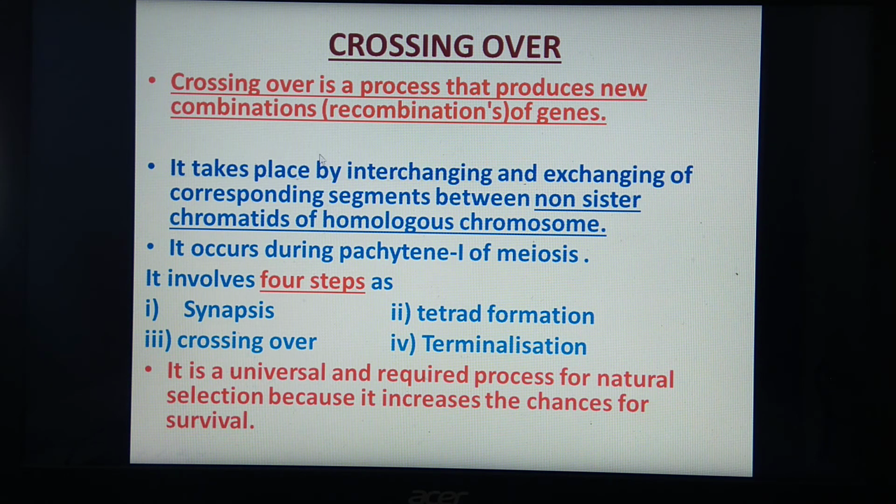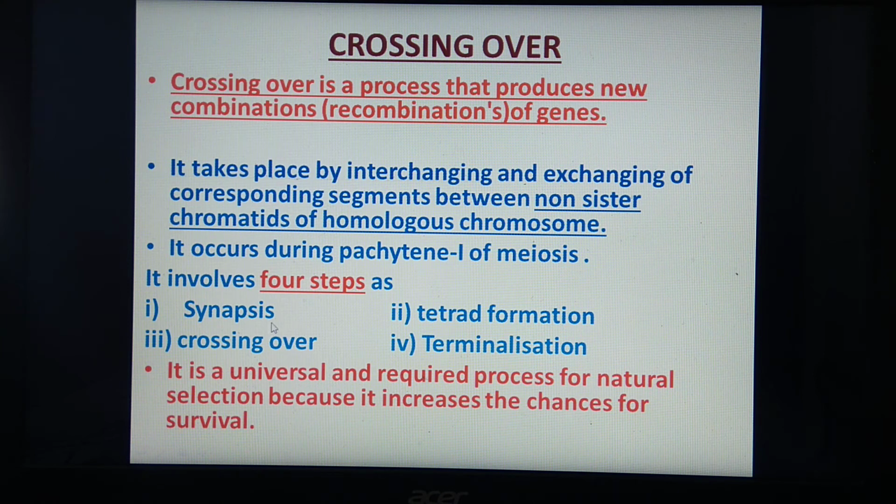Okay, so whatever is on the slide is the definition: exchanging of the corresponding segments between non-sister chromatids, which is an important part of this, taking place during Pachytene of prophase 1 of meiosis, involving 4 steps.